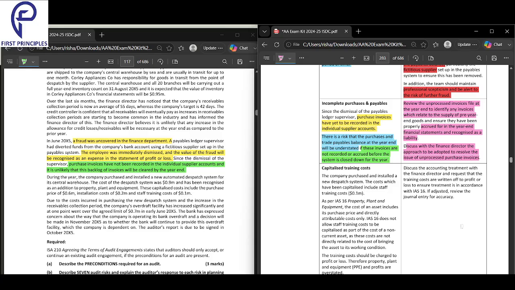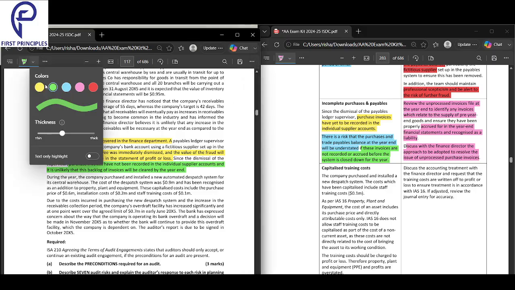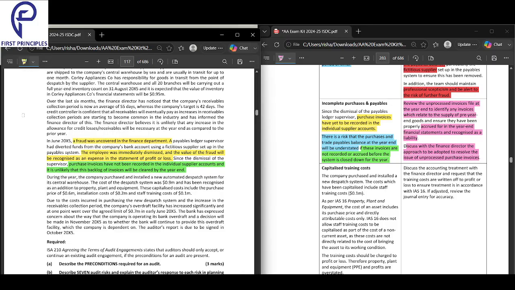Discuss with the finance director how to resolve the issue of the unprocessed purchase invoices. And finally, you told us that we are talking to them about how they are going to solve this, what they are going to do, how they are going to improve. Perfect. Next, we'll look into the last two paragraphs here. What are some risks we can find here?